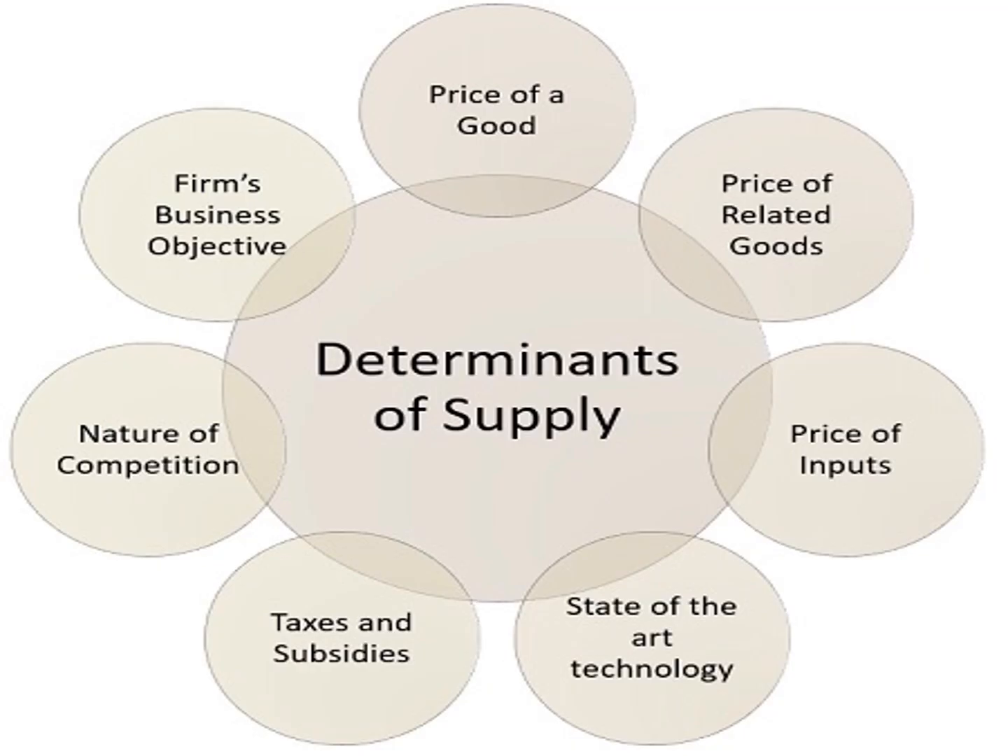Let's see the determinants of supply. That means, what are the factors which determine this supply? The factors which decide how much to supply: price of a good, price of related goods, price of inputs, state of the art technology, tax and subsidies, nature of competition, and firm's business objective.